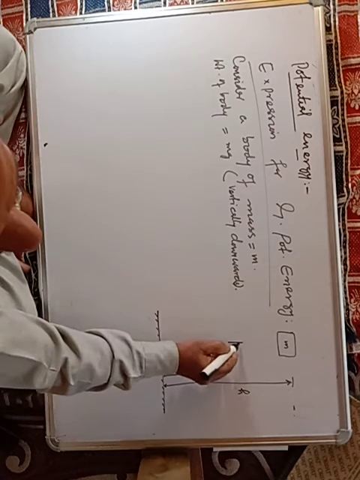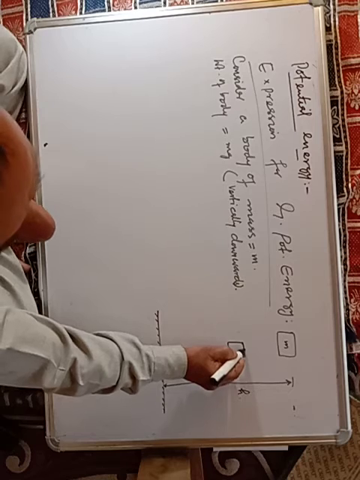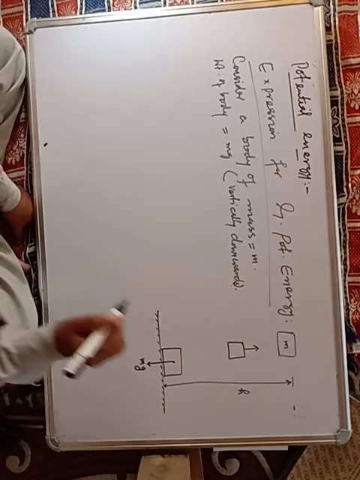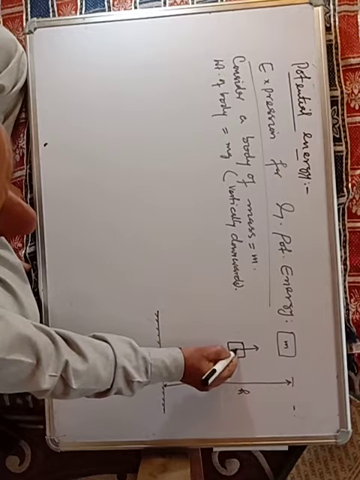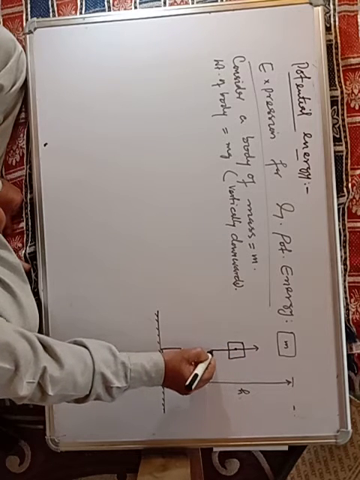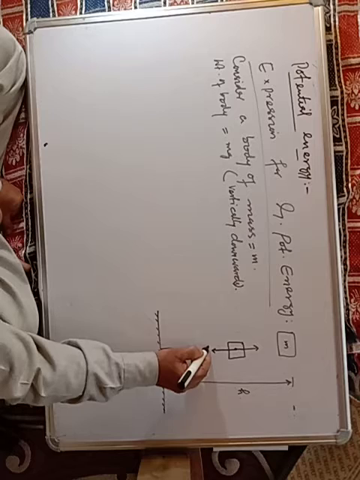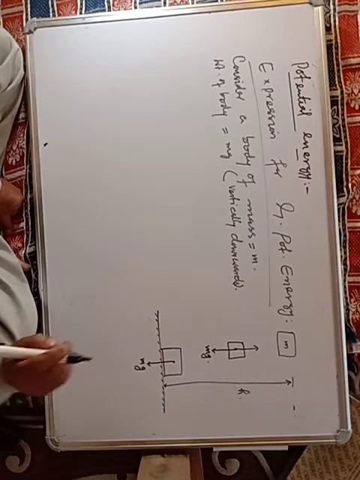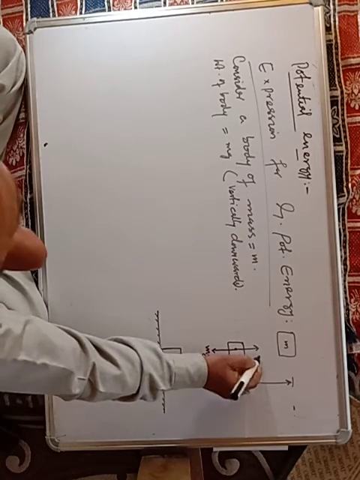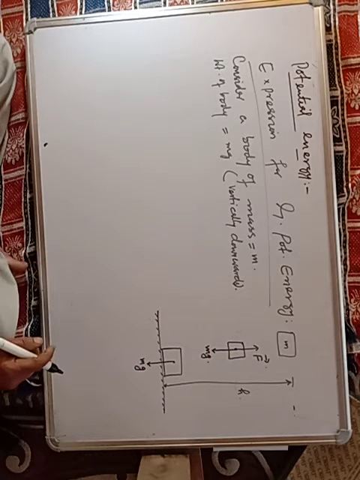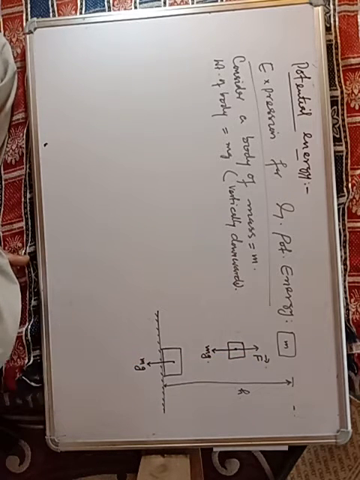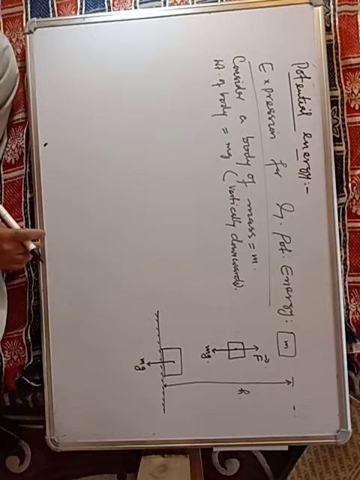Definitely what we have to do, we have to apply a force on it in upward direction, and the weight of the body acts vertically downwards, that is equal to mg, and this is the force which is known as applied force, by which we can raise it to a height of h meters above the surface of the earth.